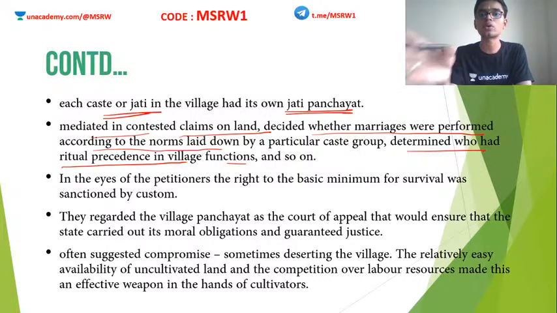They decide who can marry whom. They decide who has the power to perform rituals. They decide who can claim the land, etc. So the Jati Panchayat is a very powerful organization in medieval rural India.